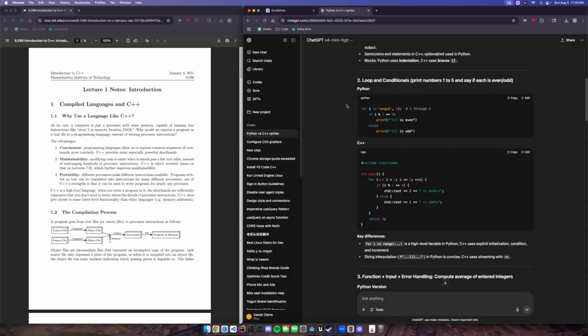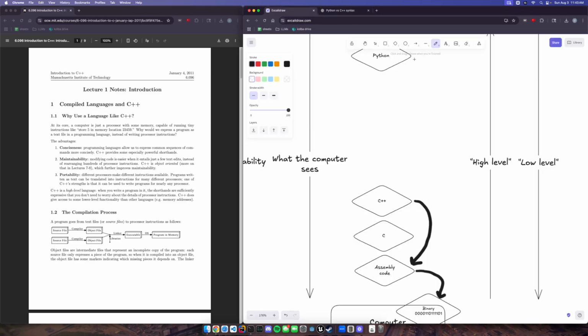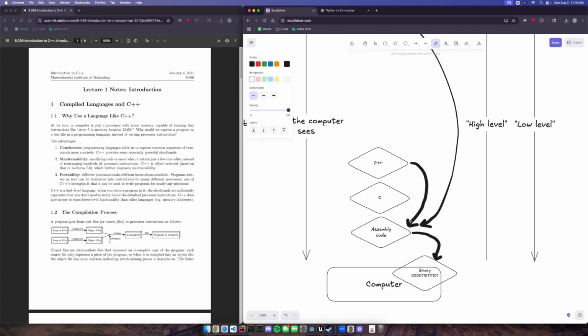If this doesn't make a ton of sense, don't worry. Generally speaking, just know that Python is a language that abstracts away a lot of computer nuance, whereas C++ leaves it up to you a bit more. And this will definitely make a lot more sense as we continue to use C++. Just in case it wasn't clear, Python also has a compilation process. So this would be going to assembly code as well, and then it follows the same chain from there, where this assembly code is turned into binary.